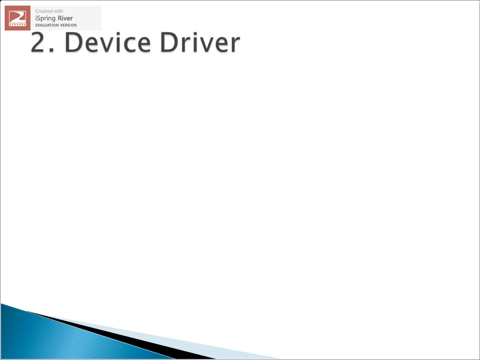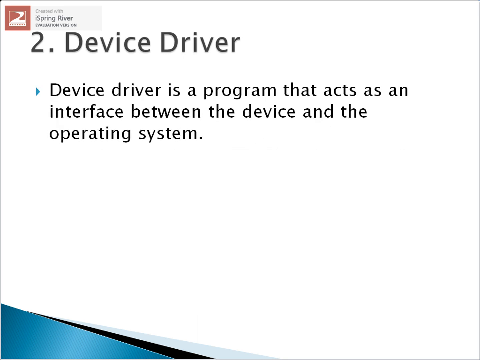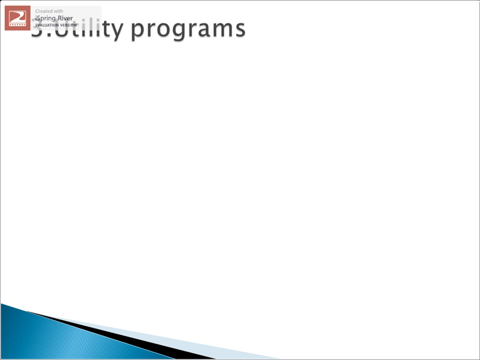Now the second type of system software is device driver. What are device drivers? Device driver is a program that acts as an interface between the device and the operating system.